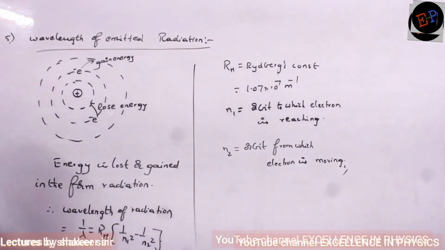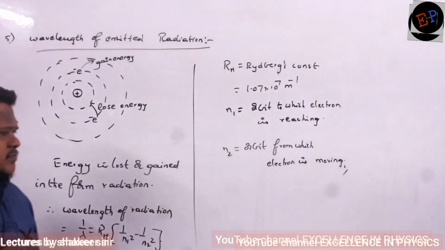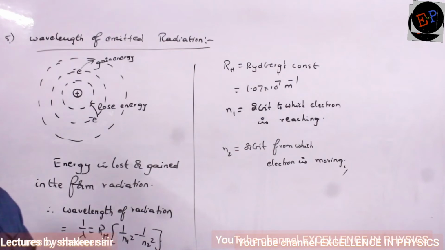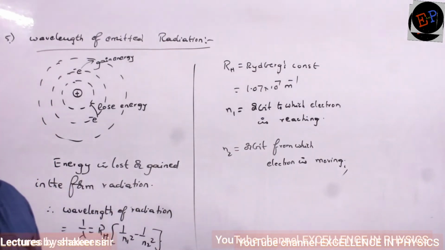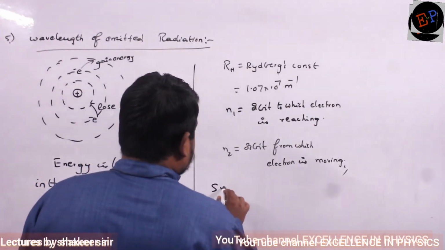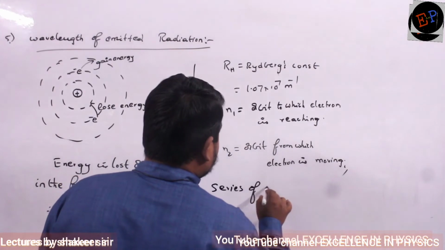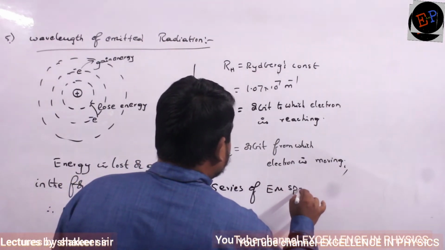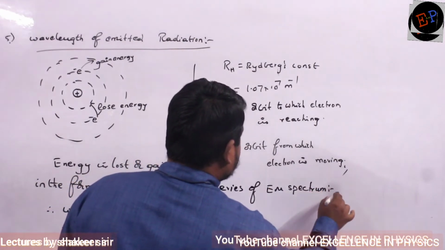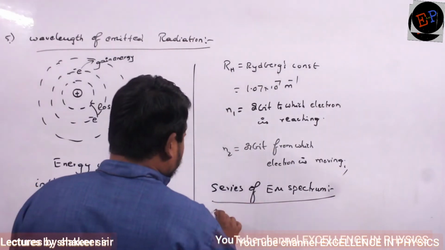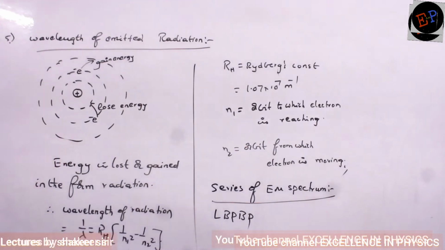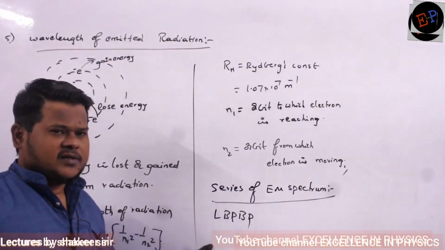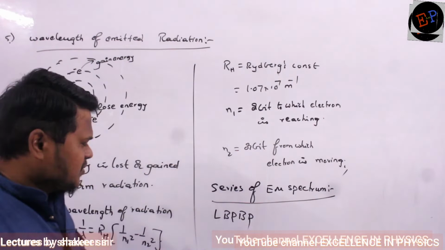Based on this equation, we have some series observed by different scientists, and those are called series of the electromagnetic spectrum. How many series are there? We have L, B, P, B, P. So these many series were observed, and these are the initials of the scientists who observed them.